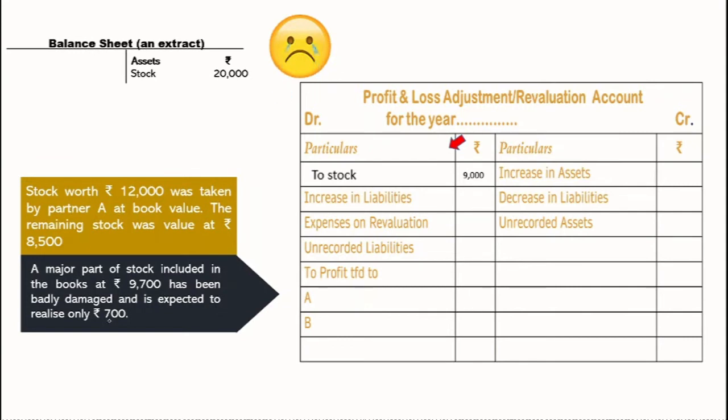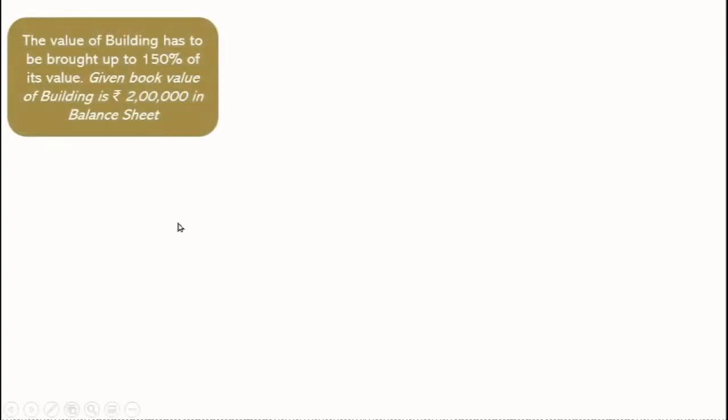So I hope you understood the concept here, where these amounts are to be recorded, that is increase, decrease. Let's take some more examples. Now we have another adjustment which says that the value of building has to be brought up to 150%. As I told you, it's very important to understand "to" and "at".